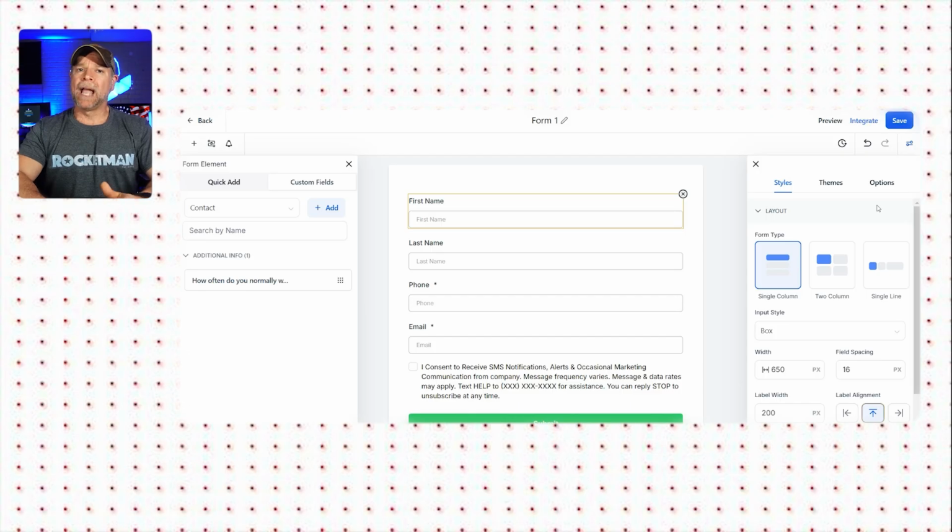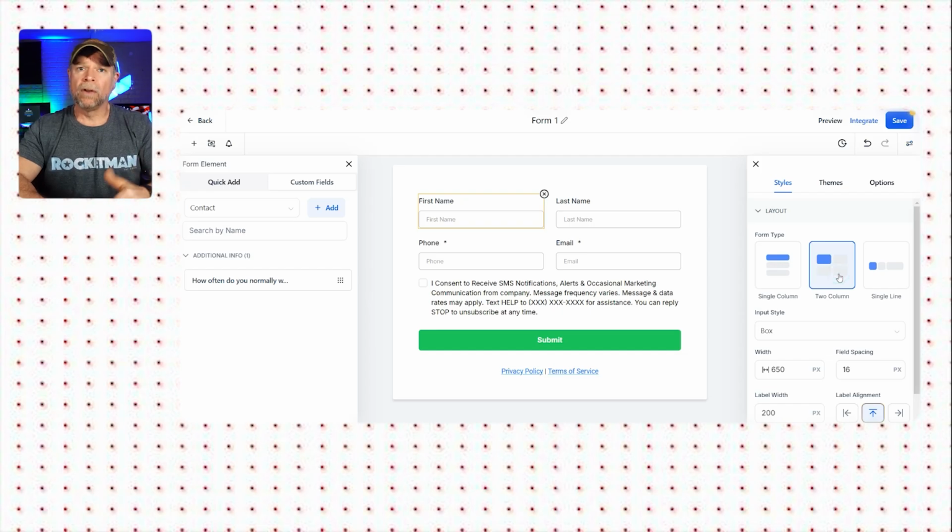Now, this will give you access to a wide variety of customization settings. So let's first discuss the Styles tab, where you can adjust the overall look of your form. For example, you can select a single column layout if you want everything in a neat and straightforward manner. You can also change it to a 2-column layout if you need to collect more information in a compact space.